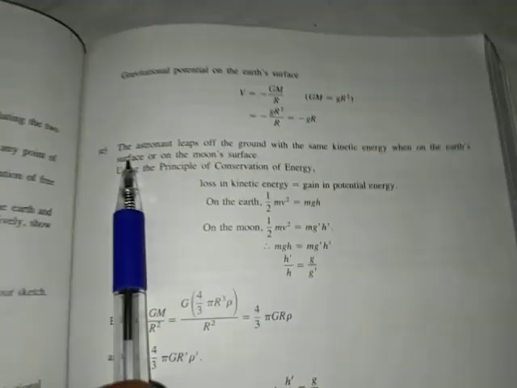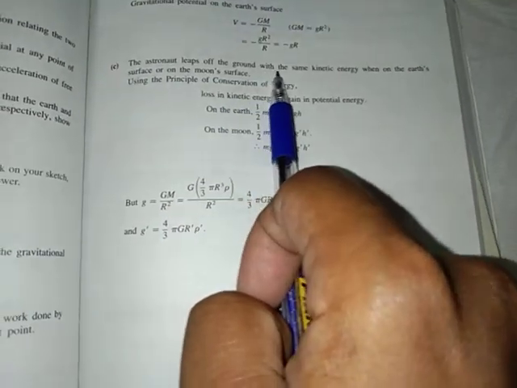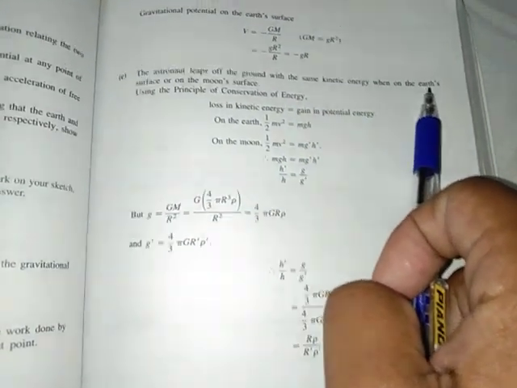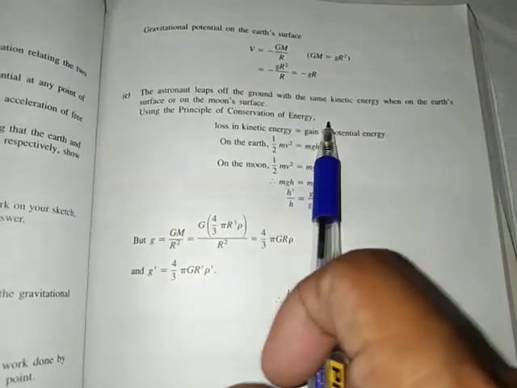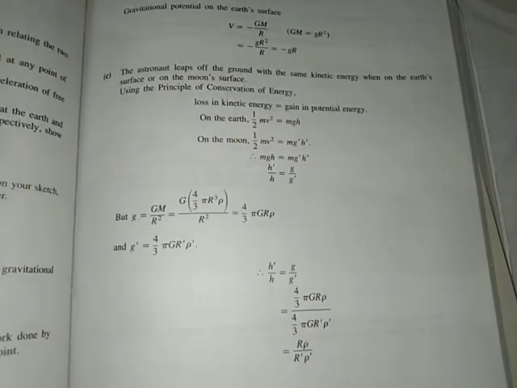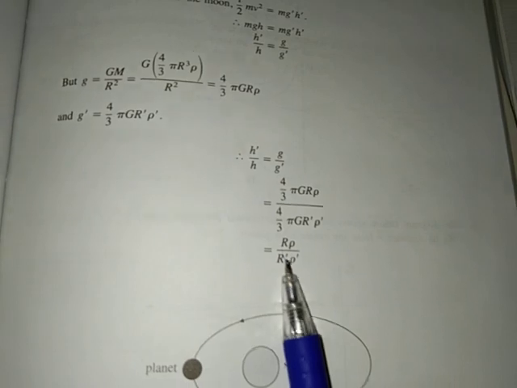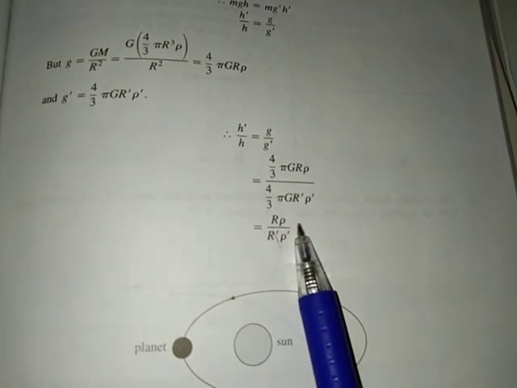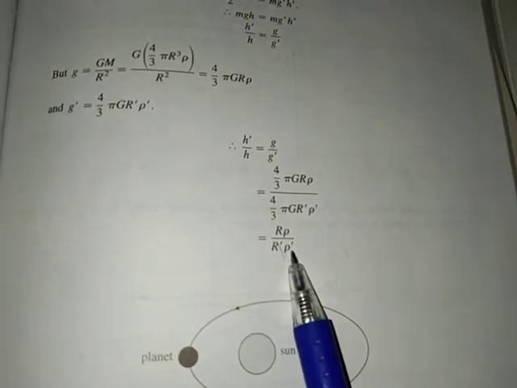The amount an astronaut leaps off the ground with the same kinetic energy, on the Earth's surface or the Moon's surface. Using the principle of conservation of energy, loss in kinetic energy is equal to gain in potential energy. Then the solution is done, and at the end of the conclusion, we find that the ratio of the densities is equal to this.